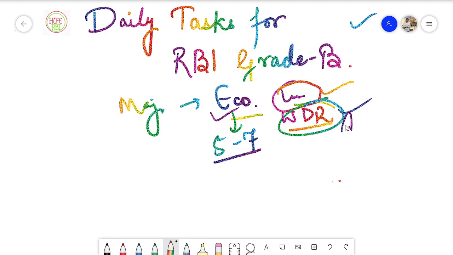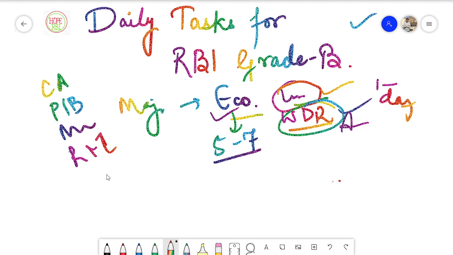For example, the annual report by RBI. All of these things you have to cover. For that you can dedicate almost 1.5 to 2 hours daily. You need to study daily for cramming all of those concepts as well as all the data which is given in the reports. Very, very important for you to cover. That is why it is very important to cover all these things: current affairs, your PIB, your major reports, your simple reports and indices, your government schemes.